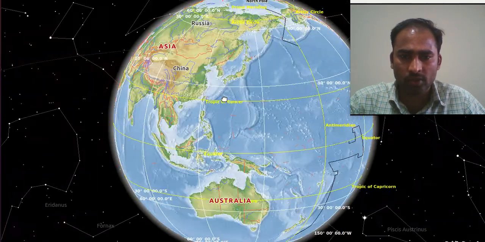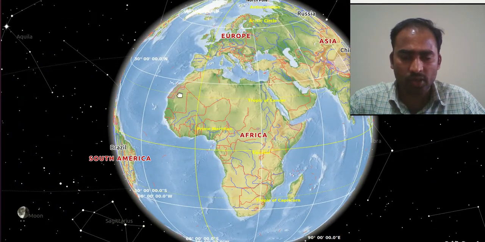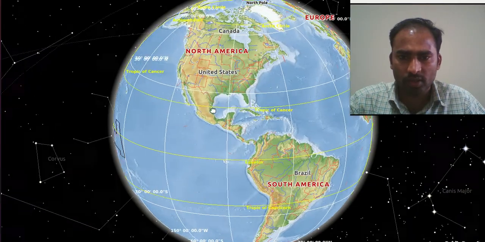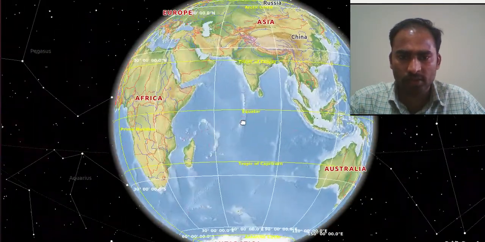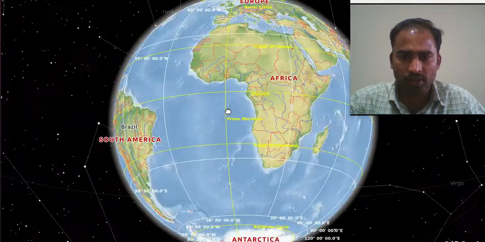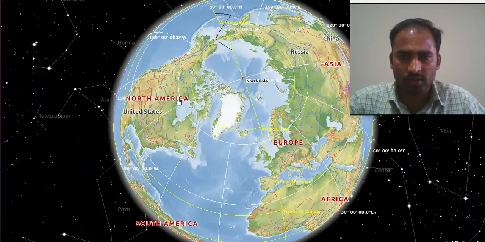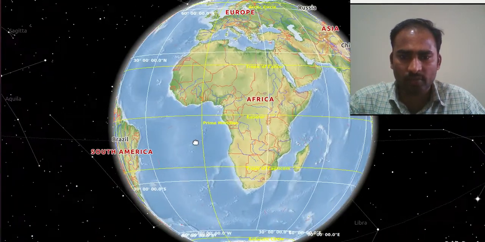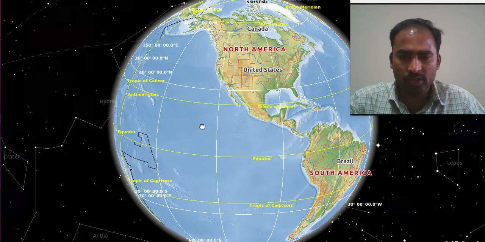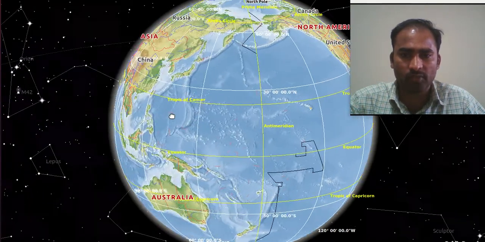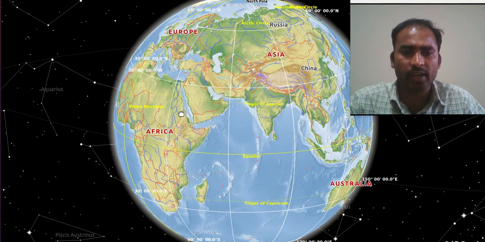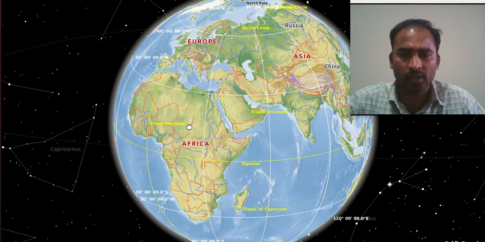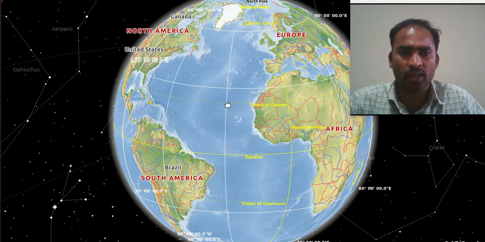Okay, I think you have observed and understood clearly by the visualization of these continents and oceans of the earth. And you observe, this is the rotation of the earth. You can see the earth visually. Clear? But this is not the exact actual rotation of the earth, because the earth rotates in an inclined position. Now it is in the straight orbital plane, but the rotation of the earth is in the orbital plane. So that we will discuss in the next class. Thank you.